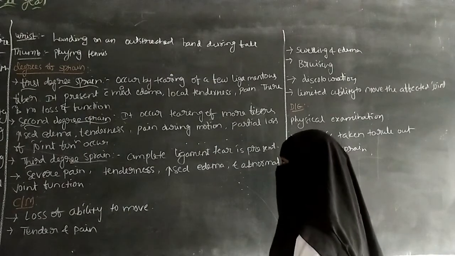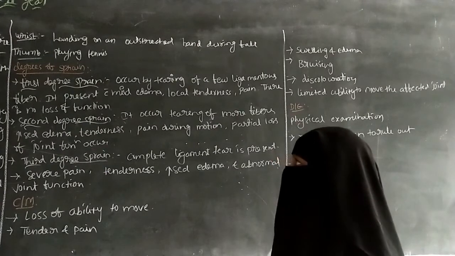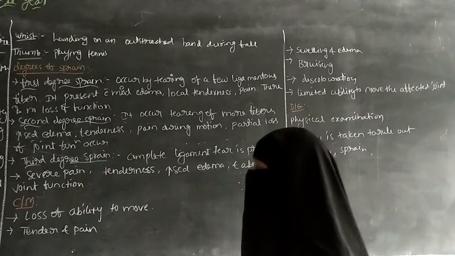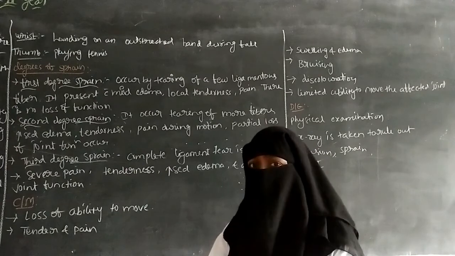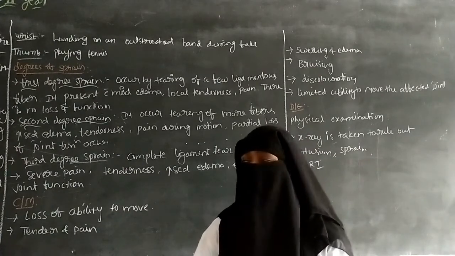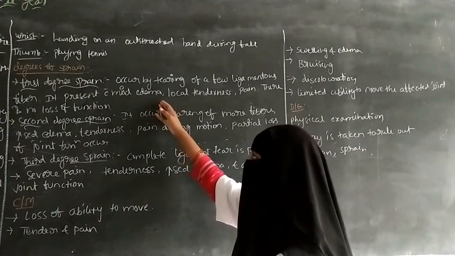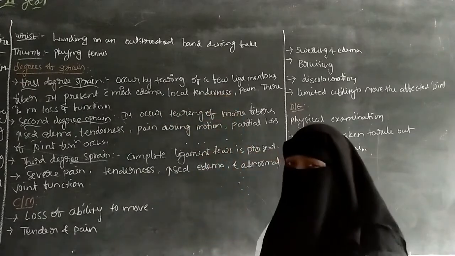So in the first degree sprain, there is mild edema. Edema means inflammation. Only mild edema can be present in the first degree of sprain, along with local tenderness.